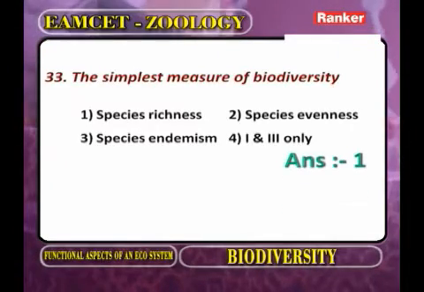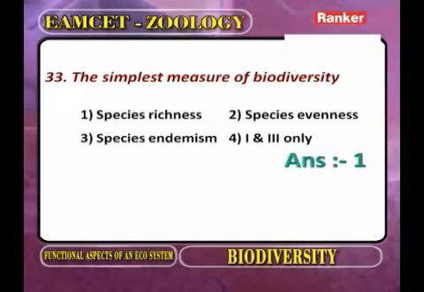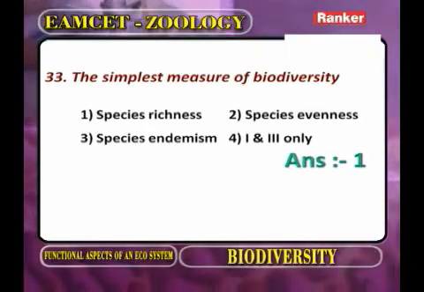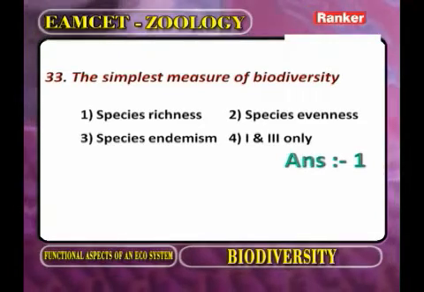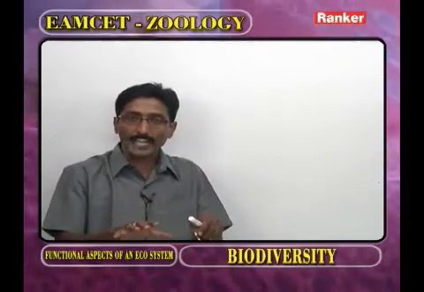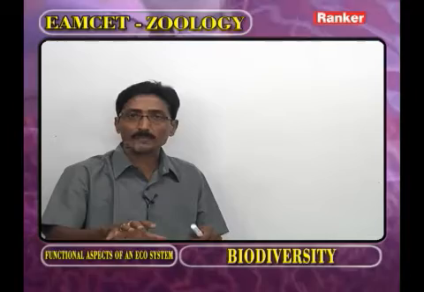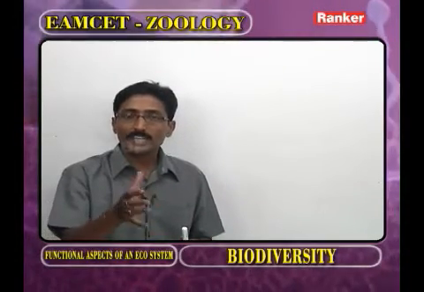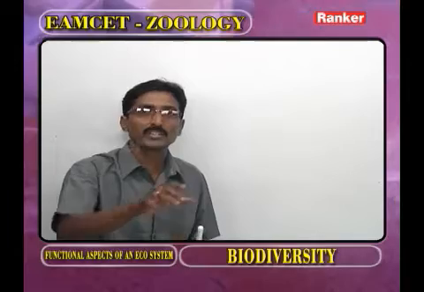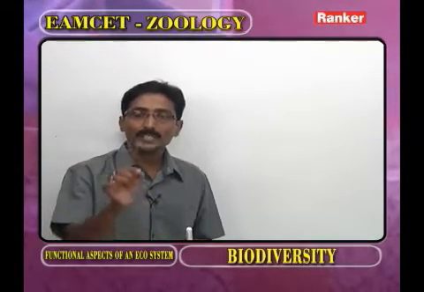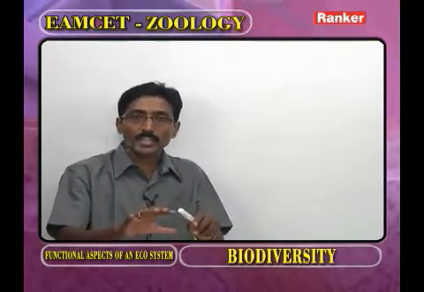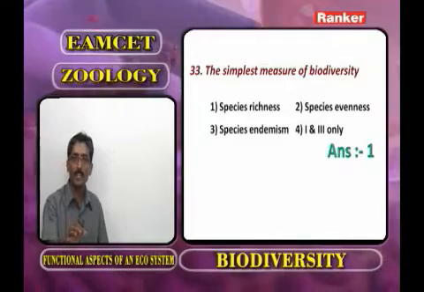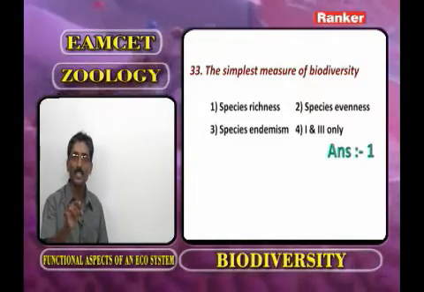The simplest measure of biodiversity. One is species richness. Second one is species evenness. Third one is species endemism. What is meant by species richness? In an area, the different species present, that is species richness. What is meant by species evenness? Relative abundance of species. What is meant by endemism? The area in which unique species are present. That is called species endemism.